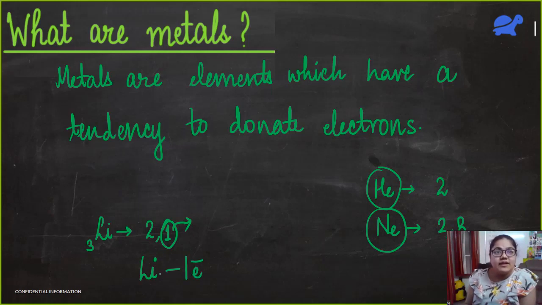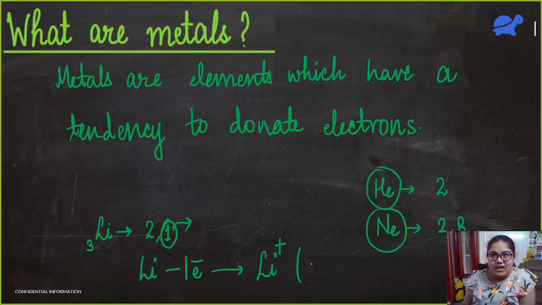So lithium is losing one electron. Minus one electron, it will give me some ion. What will it be? It will become positively charged. Whenever an element loses electrons, it becomes positively charged.